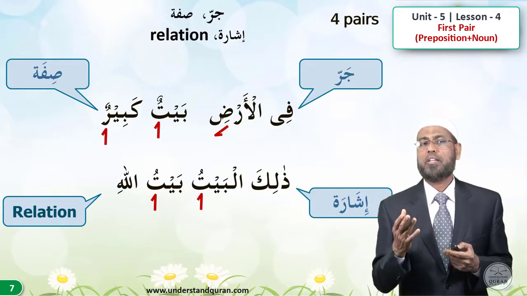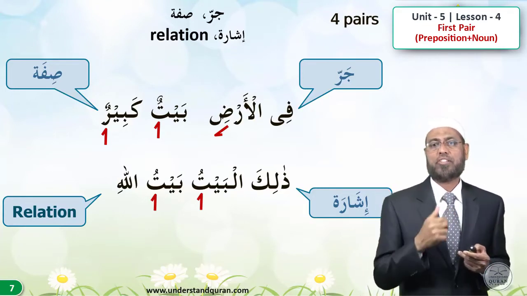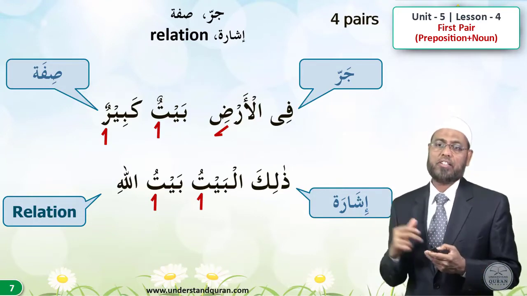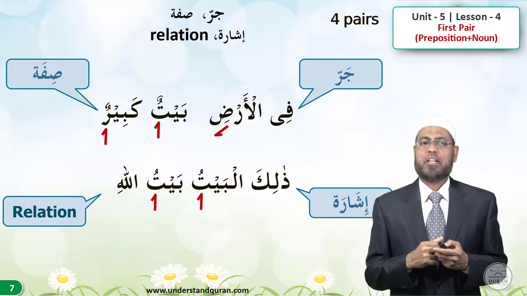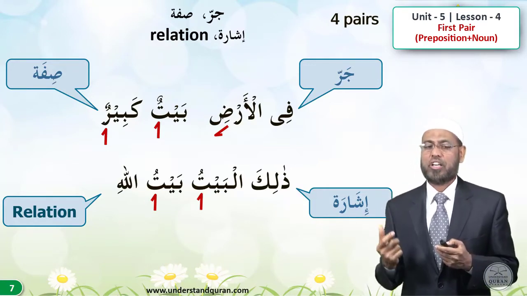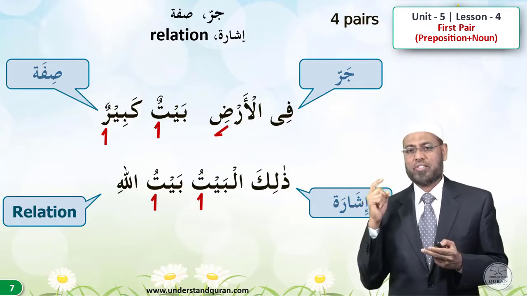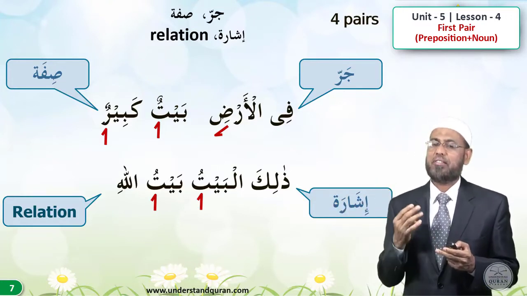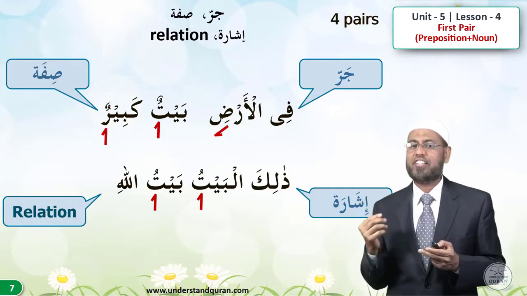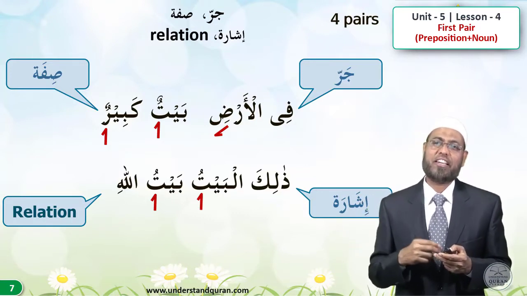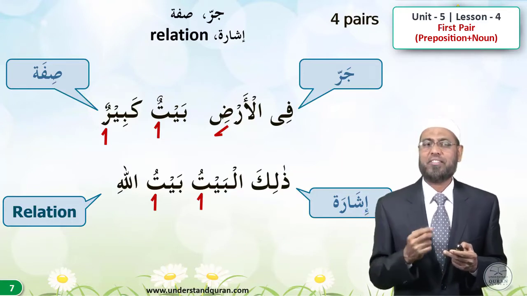So these are four pairs, pair of jar, of sifa, of ishara and relation. Jar, sifa, ishara and relation. Can you repeat after me? Let's remember the pairs. Jar, sifa, ishara, relation. Three times. Jar, sifa, ishara, relation. Again, jar, sifa, ishara, relation.